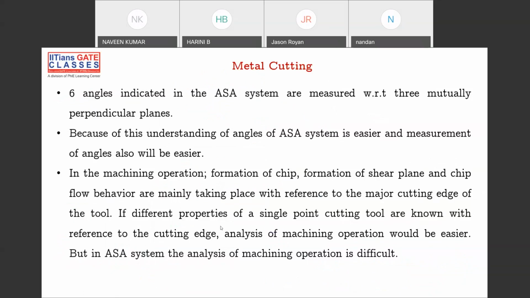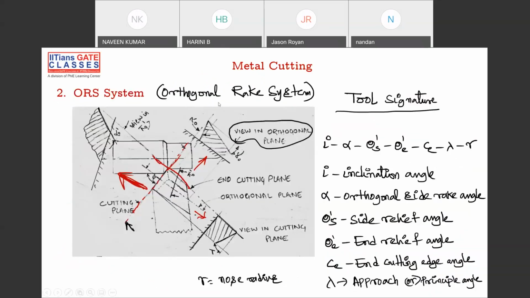Fine. And the ORS system is not much discussed. The ORS system is like this. We have different angles here: I is the inclination angle, alpha is the orthogonal rake angle, side rake angle, theta s dash is the side relief angle, theta e dash is the end relief angle, C is the end cutting edge angle, lambda is the approach angle, and R is your nose radius. So this is the tool signature for orthogonal.